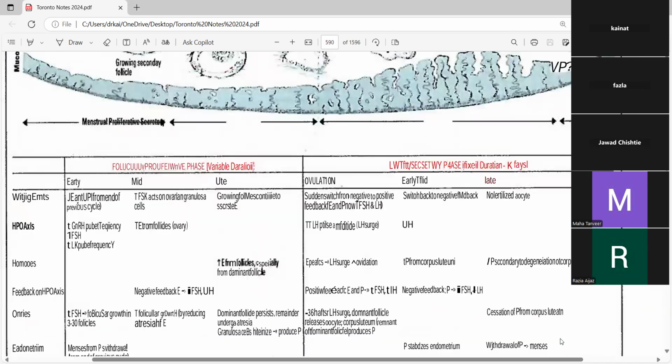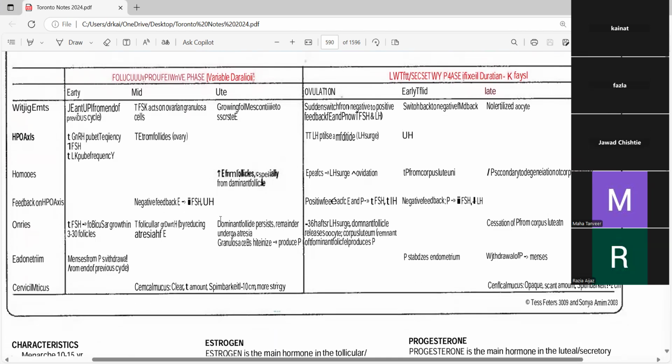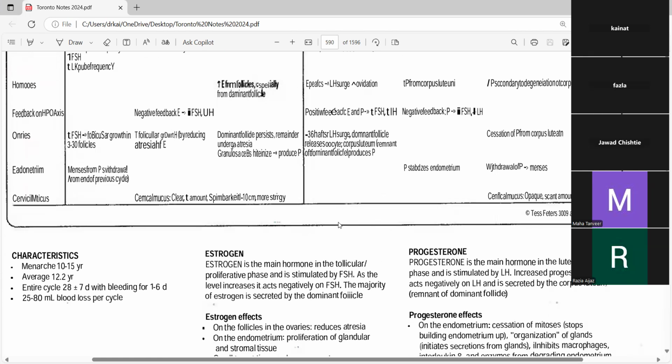You can read this one, the follicular phase, which hormone is high, and then secretory phase, which hormone is high. That's the kind of question that is supposed to be asked. Like luteinizing hormone is high in the ovulatory phase, then FSH is high in the early follicular phase, at which phase they are equal. Even sometimes they do ask questions about this menstrual cycle, like luteinizing hormone is high in which phase. It's a direct anatomy question, and they do ask this question.